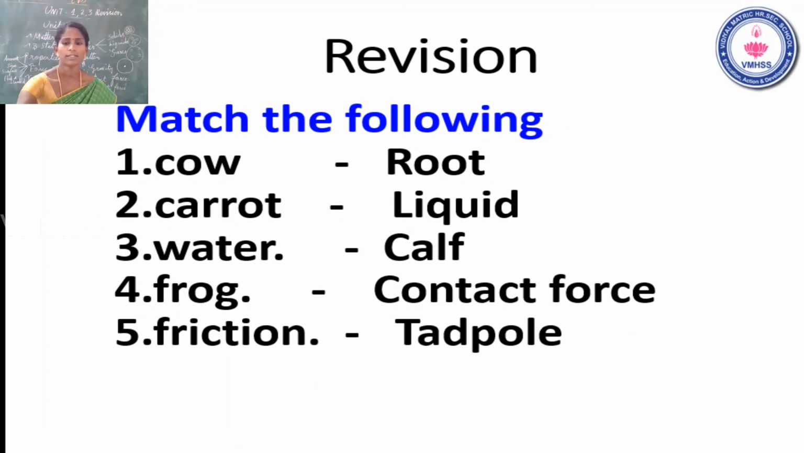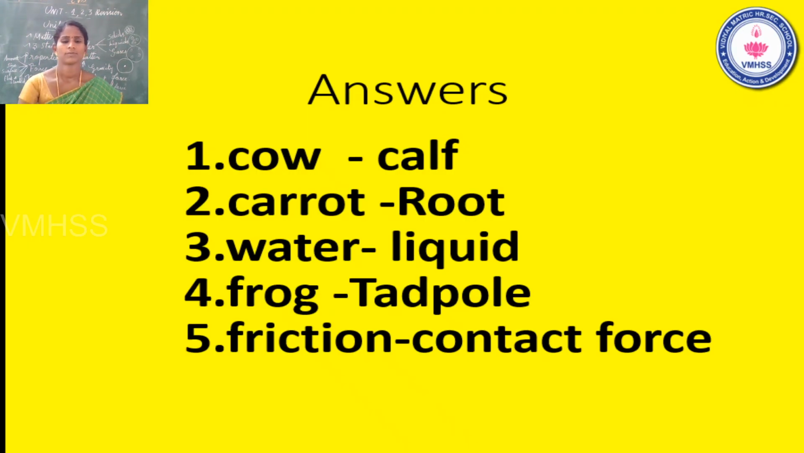Think about it and write the answer. First one, cow. What is the answer for cow? Now we go to the answer part. Cow, answer: calf. Very good. Second one, carrot.